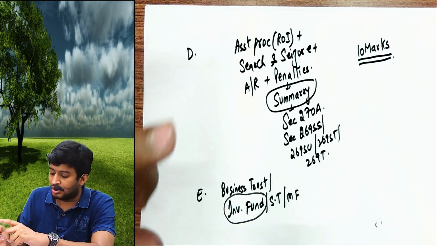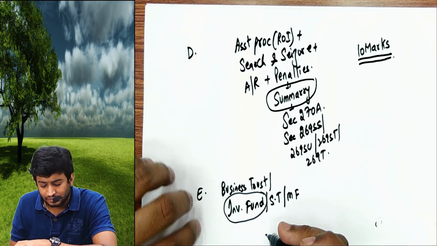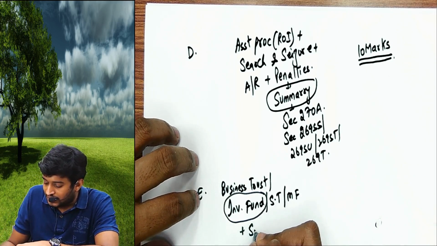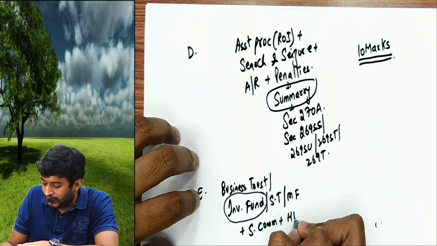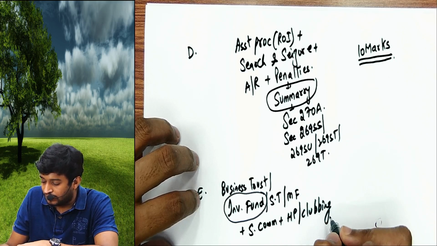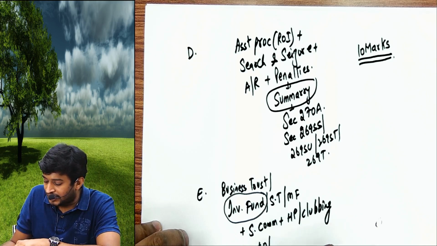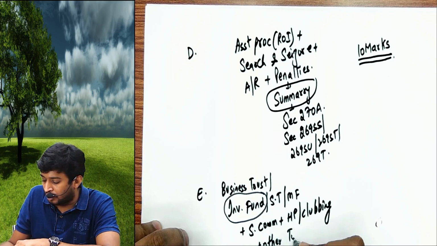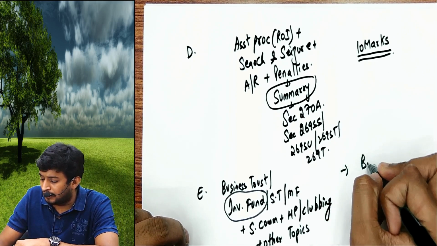We can expect a question from investment fund because it is an amendment topic. Mutual fund, settlement commission, house property, clubbing, and other topics. I don't remember, I cannot give you the list of other topics. So whatever topics, that's the balance weightage.